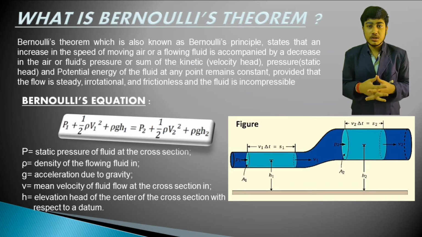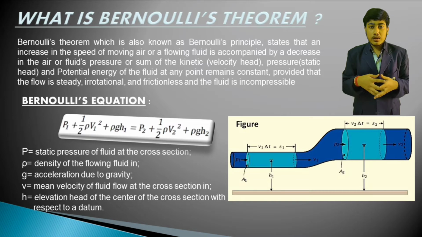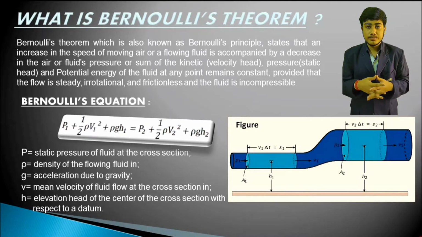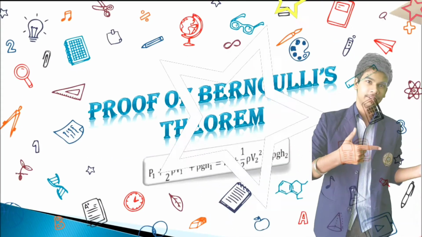Now, Bernoulli's equation. The Bernoulli's equation is written as P plus half rho v square plus rho g h is equal to constant. P stands for the static pressure of the fluid at the cross section. Rho stands for the density of the fluid flow. g stands for the acceleration due to gravity. v stands for the mean velocity of the fluid flow at the cross section, and h stands for the height of elevation. So let's go for derivation.